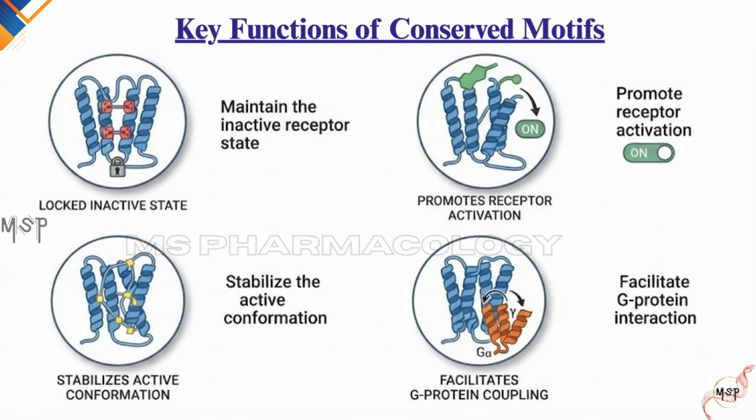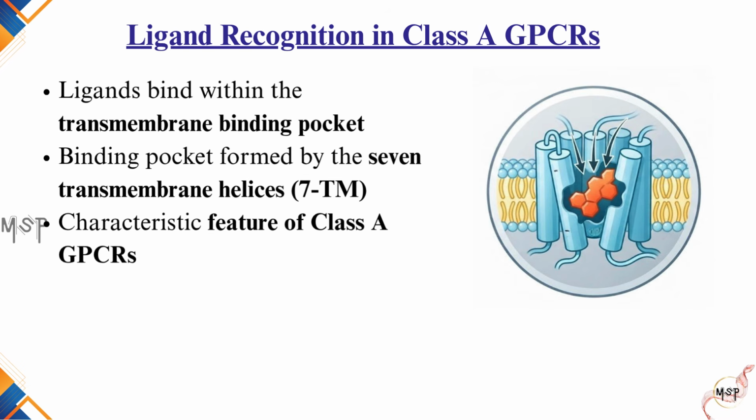Now that we understand the structural organization of Class A receptors, the next question is, how do these receptors recognize such a wide variety of ligands? One of the defining characteristics of Class A receptors is where the ligand binds. For most Class A receptors, the ligand enters a binding pocket formed by the seven-transmembrane helices. This is quite different from some other GPCR classes, where ligand binding occurs mainly in large extracellular domains.